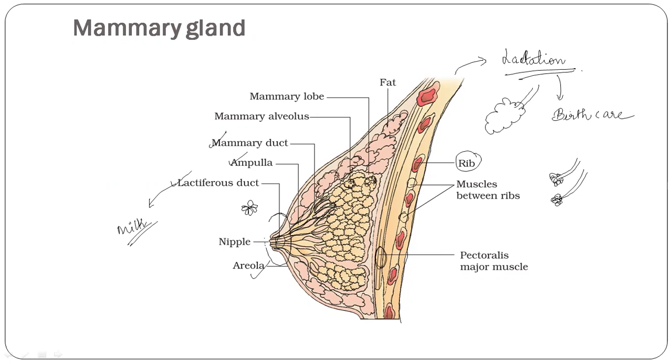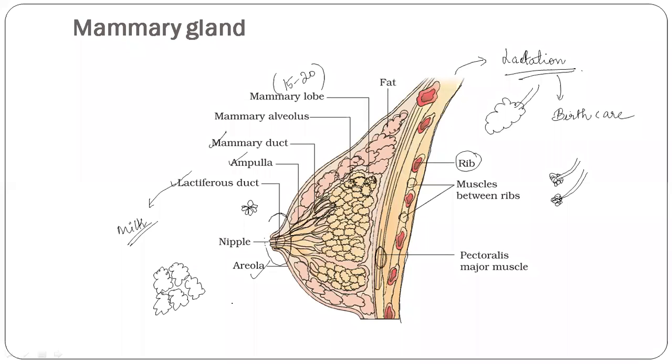Now, the glandular tissue or fatty tissue of each breast is divided into 15 to 20 mammary lobes. How many mammary lobes? 15 to 20 mammary lobes are present. Can you see this? They are a kind of cluster, group-like structures, grape-like structures, present in a group.